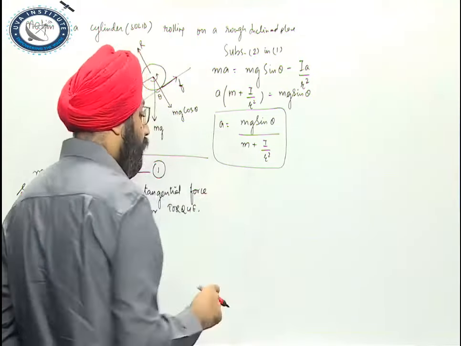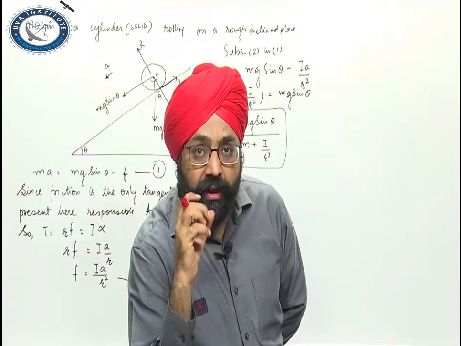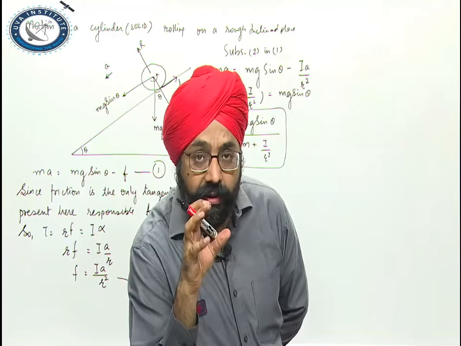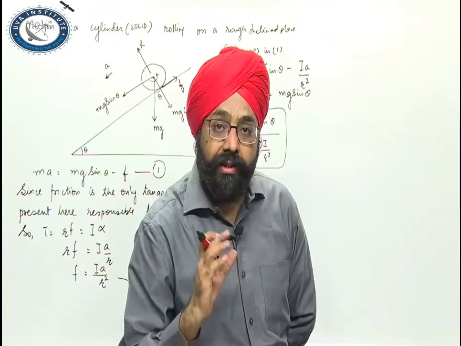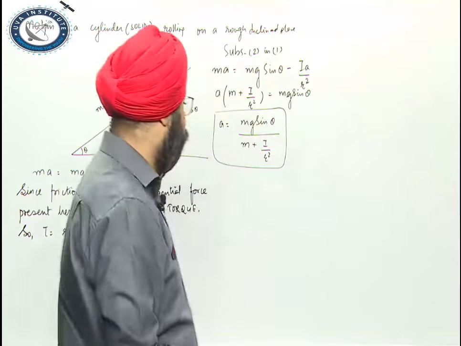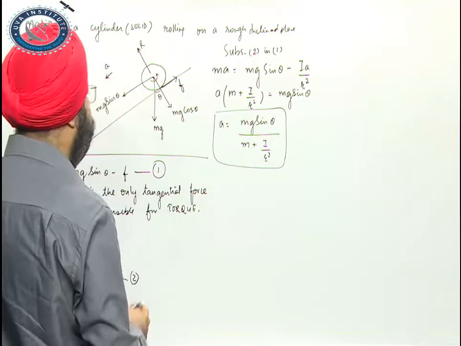So the body having greater moment of inertia, like the ring, will have the least acceleration. The moment of inertia of a disc is mr square by 2. So acceleration will be greater in the case of the disc if we compare ring and disc. Now this is my acceleration.